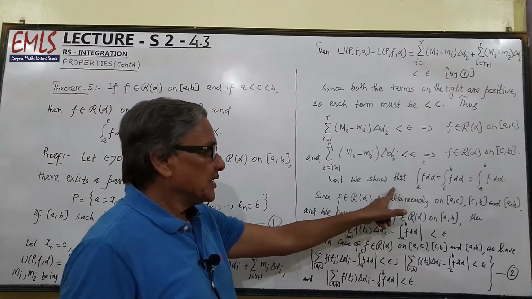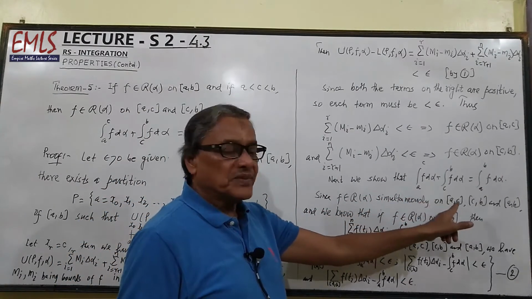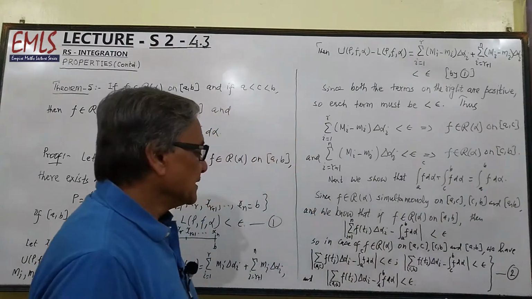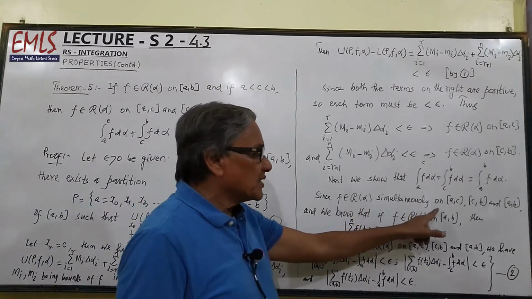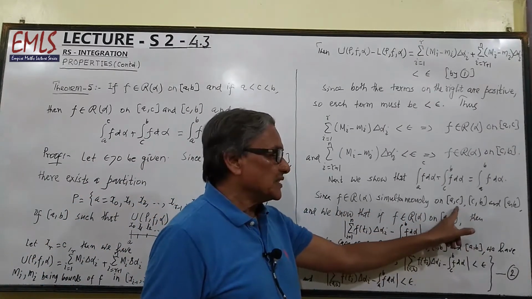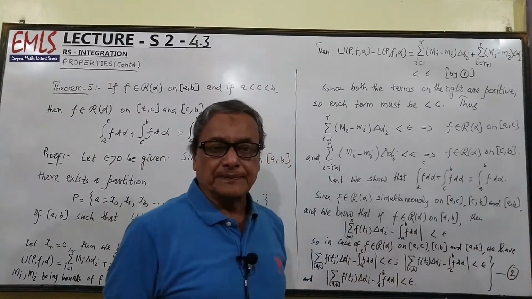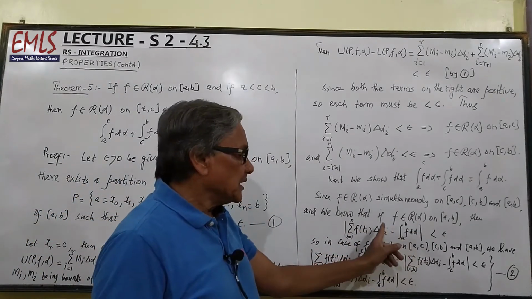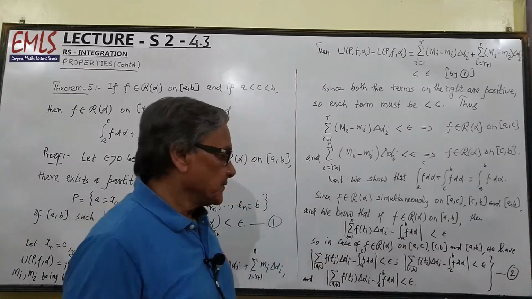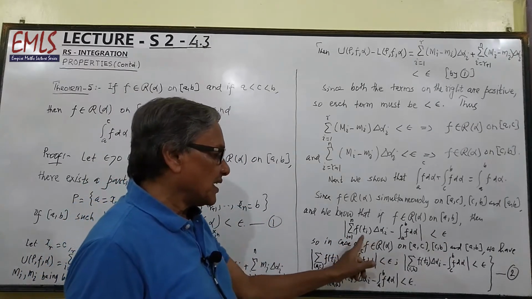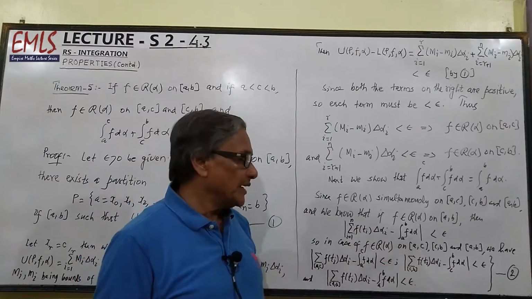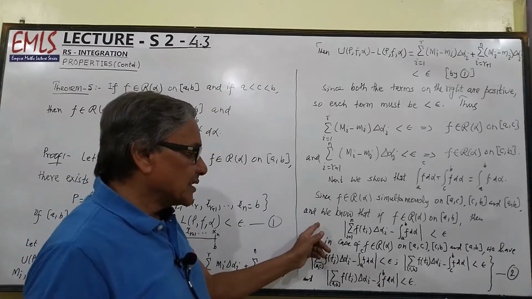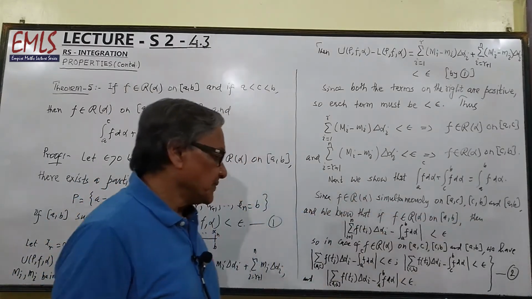Next we show that integral a to c f d alpha plus integral c to b f d alpha equal to integral a to b f d alpha. Since f belongs to R(alpha) simultaneously on these three intervals, that is [a, c], [c, b], and [a, b], and we know that if f belongs to R(alpha) on interval [a, b], then mod of sigma f(ti) delta alpha i, i equal to 1 to n, minus integral a to b f d alpha is less than epsilon. This theorem we have already proved. Now we are applying this theorem for these three subintervals. So we can write it.